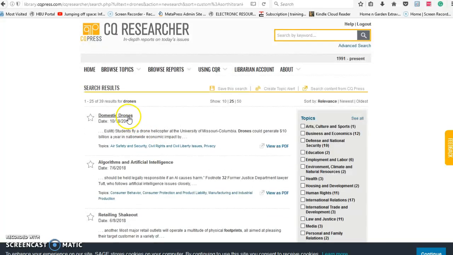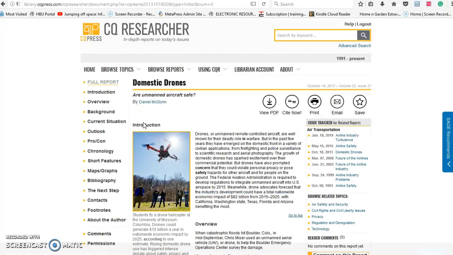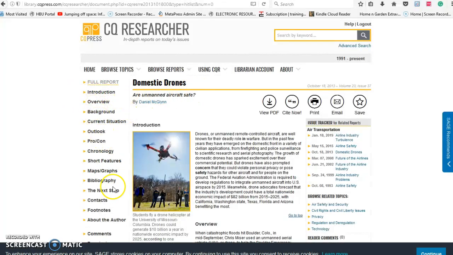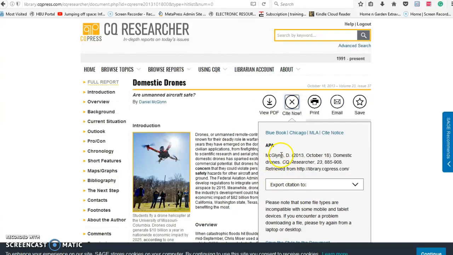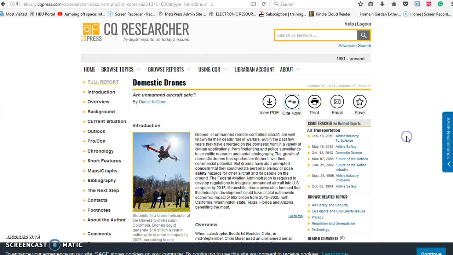If I click on domestic drones for 2013, you can also view the PDF. You can see here's the breakdown I showed you earlier. And then if you click over here, you can download the PDF. Cite Now will tell you how to do the APA. Make sure you check that. This does not have a hanging indent, so you're going to need that. Here's your email. You can email this to yourself.